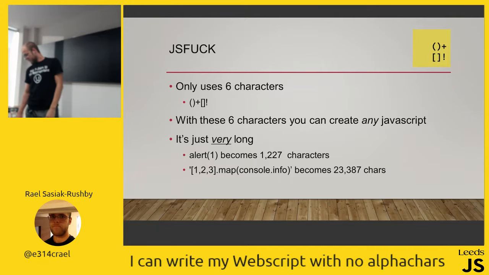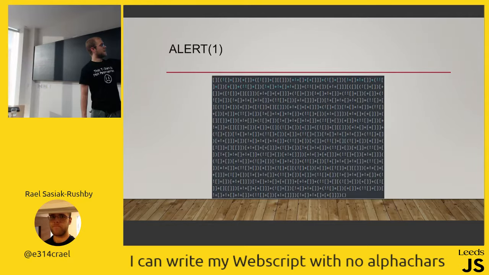So to give you an idea of what JSFuck looks like, this is alert(1) in JSFuck, and you can see the syntax highlighter stops about here. Obviously you can tell what's going on until the syntax highlighter craps out. But up until that point, this makes sense. You're just getting arrays of arrays, you're calling it, yeah, makes sense.